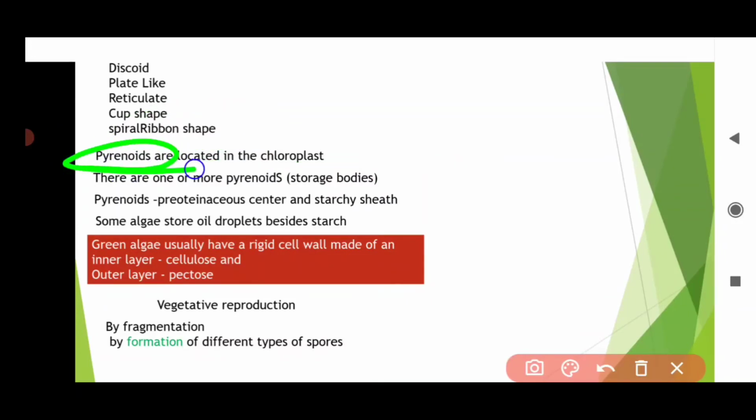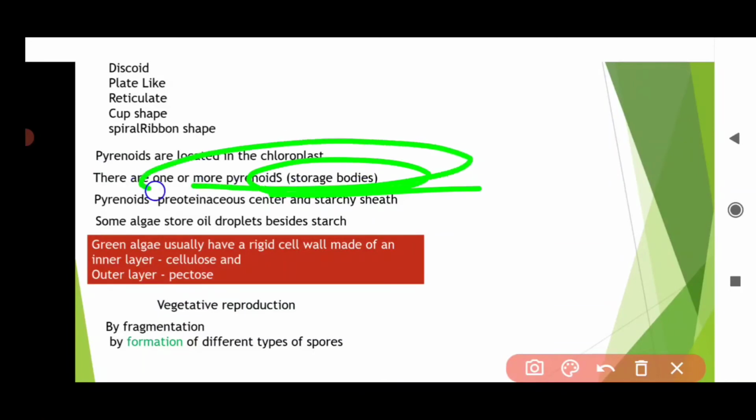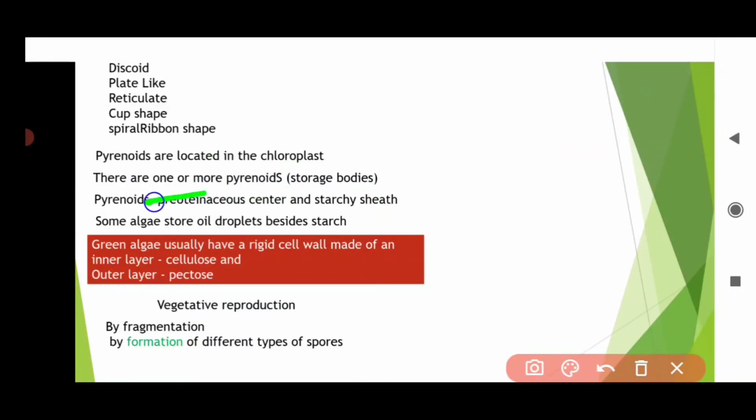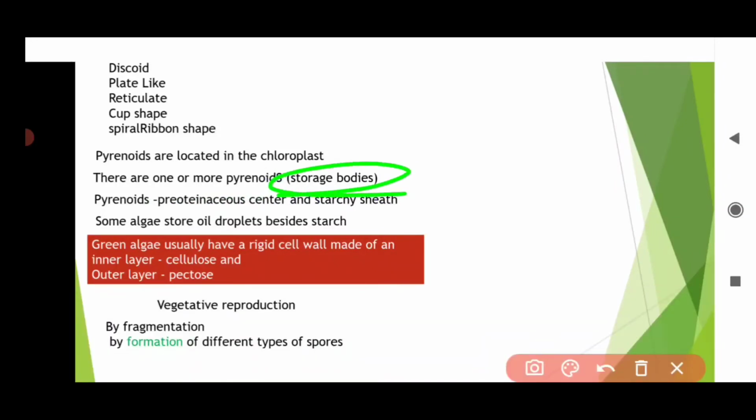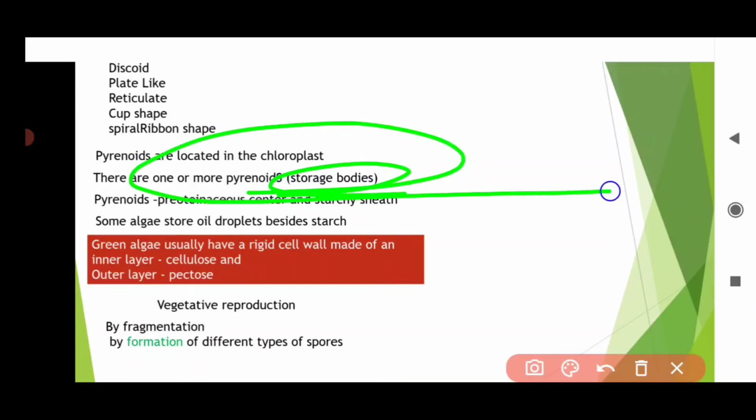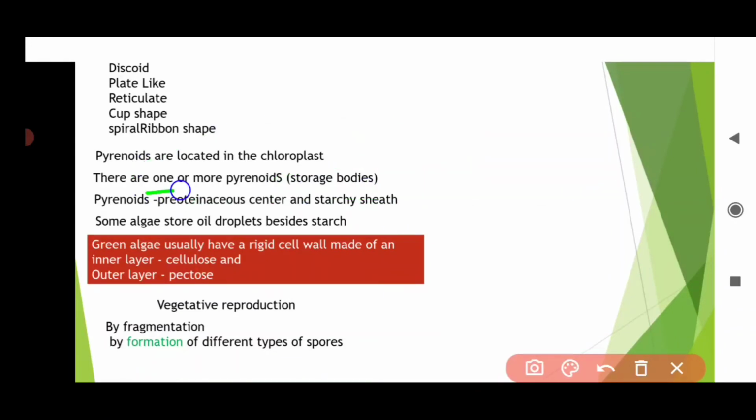The pyrenoids are located in chloroplast. So what are pyrenoids? I will explain this. Pyrenoids are storage bodies. Remember, pyrenoids are storage bodies. They store food materials. What type of food material? They store proteins.